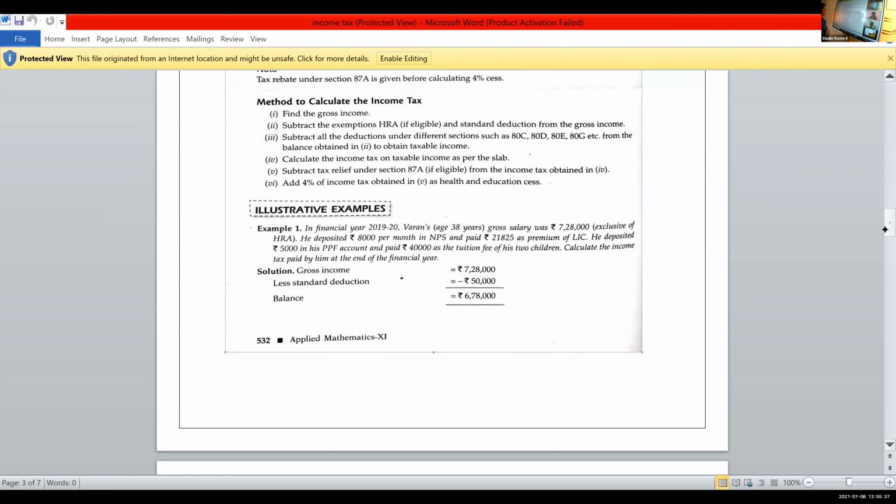Calculate the income tax on the taxable income. Subtract tax relief under section 87A, if eligible. Otherwise, no. Then finally, we will calculate 4% of the income tax obtained, which is the health and educational cess.